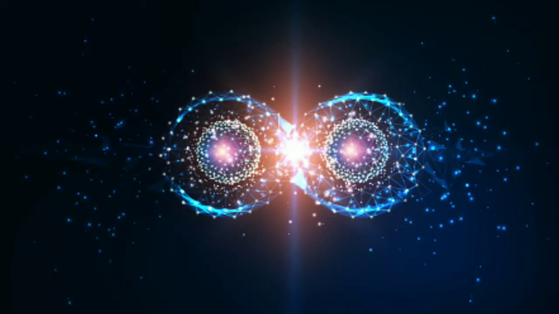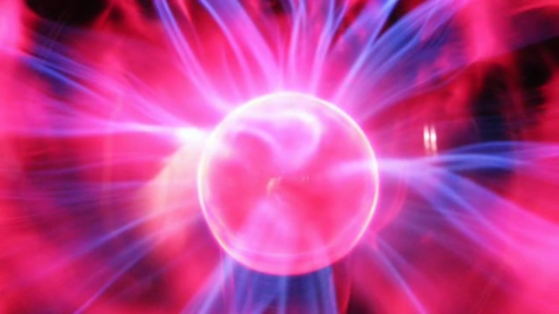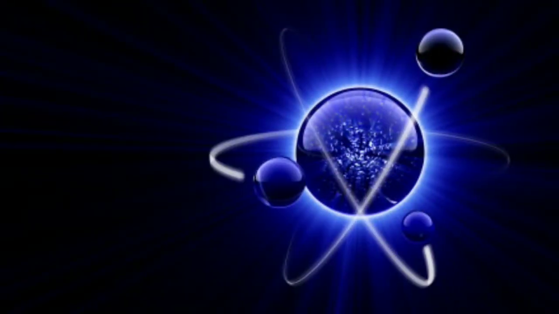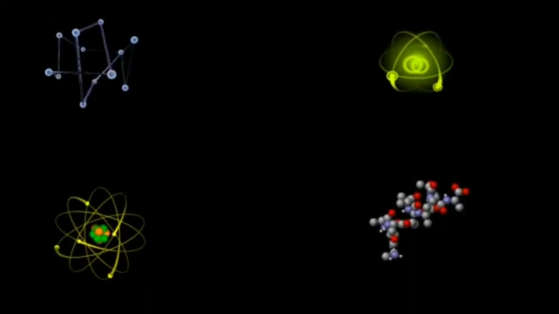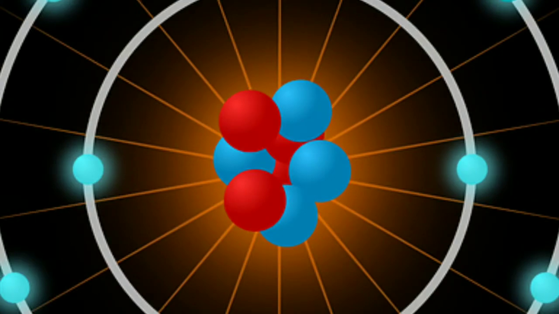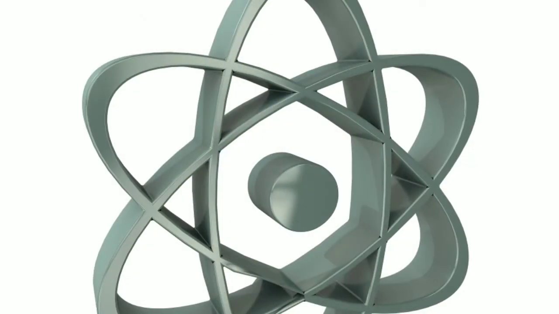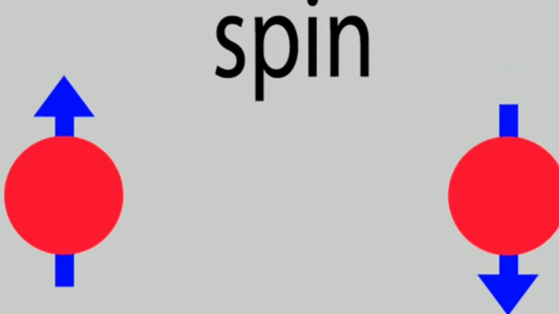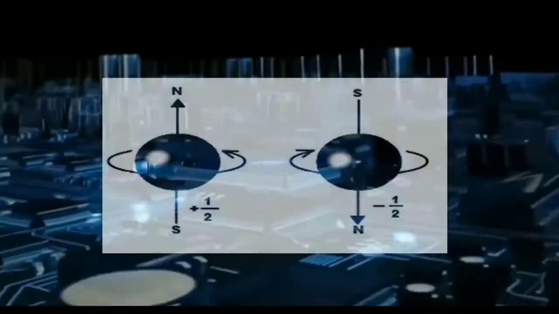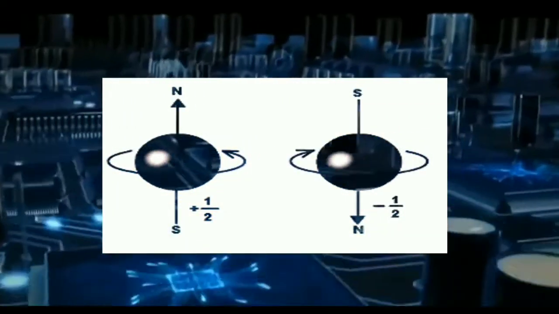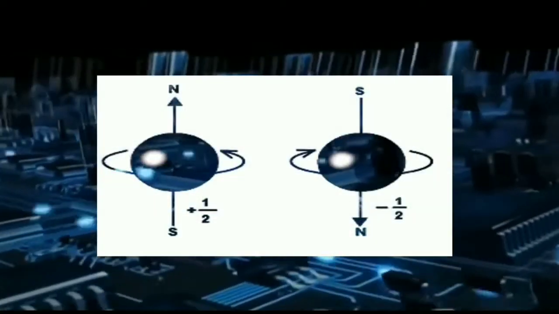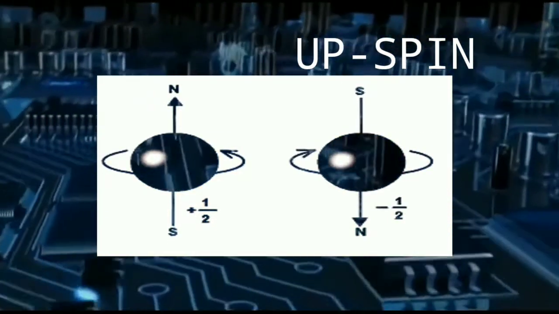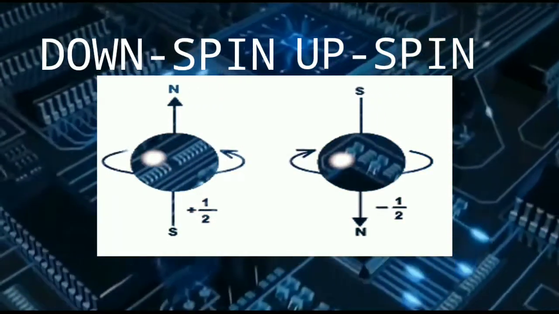According to this law, until quantum particles are observed or measured, they are not present in a single particular state, but they are present in all their possible states. Let us take an example to understand this topic. As we know, spin is an intrinsic property of subatomic particles such as electrons. Spin must be clockwise or anti-clockwise. The clockwise spin is known as up spin and the anti-clockwise spin is known as down spin.